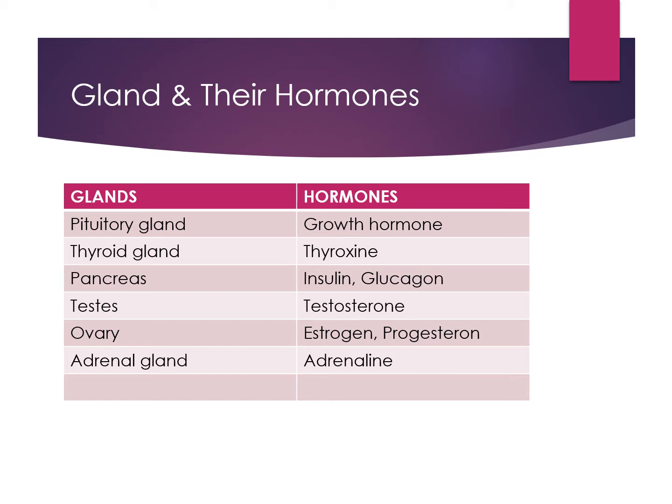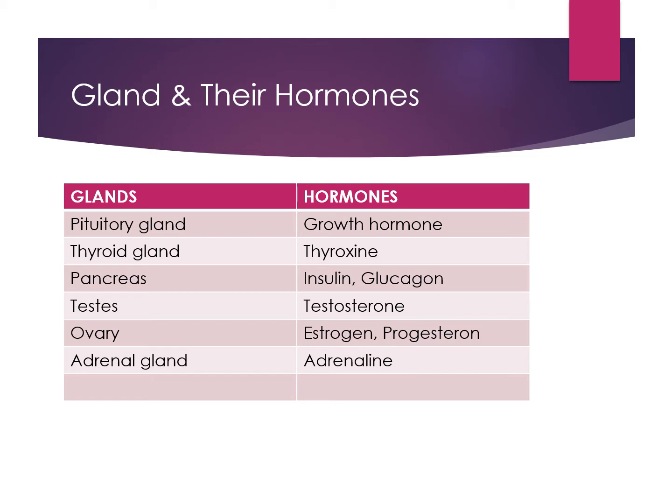Testis and ovary perform dual function, means they produce the gametes as well as release hormones. So testis releases hormone testosterone and the ovary releases estrogen and progesterone hormone.